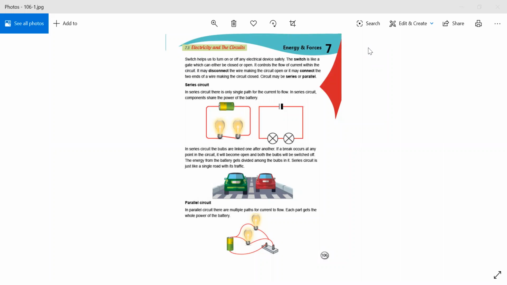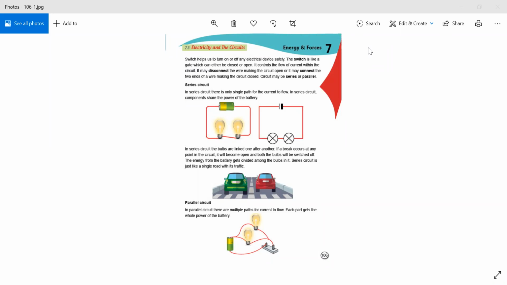The bulbs are linked one after another. If a break occurs at any point in a circuit, it will become open and both the bulbs will be switched off. The energy from the battery gets divided among the bulbs in it. Series circuit is just like a single road with its traffic.